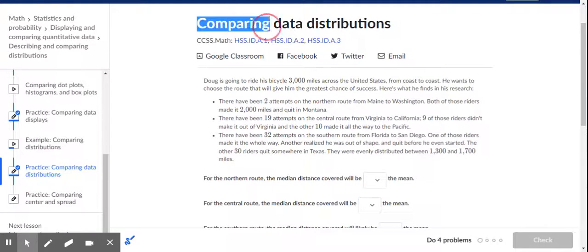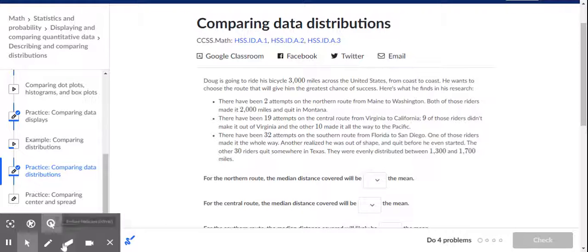Let's talk about comparing data distributions, one of the last assignments in this unit. Doug is going to ride his bicycle 3,000 miles across the U.S. from coast to coast. He wants to choose the route that will give him the greatest chance of success.